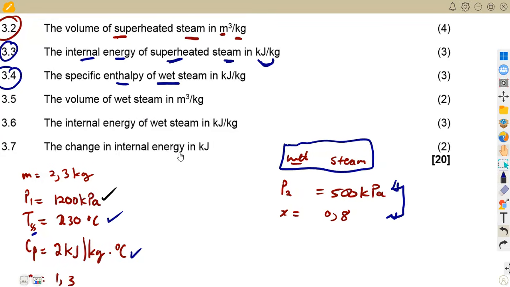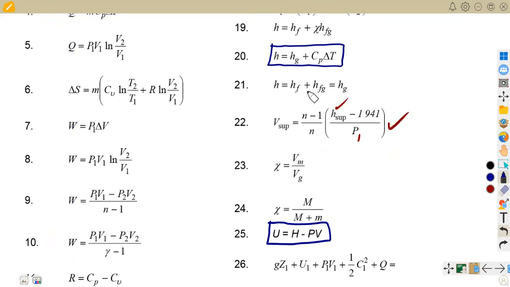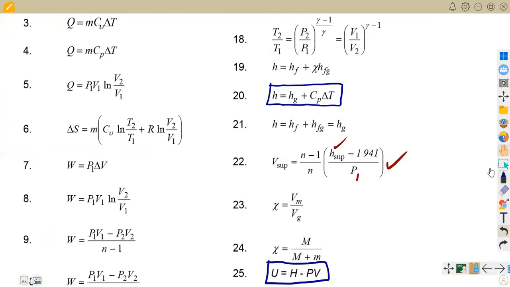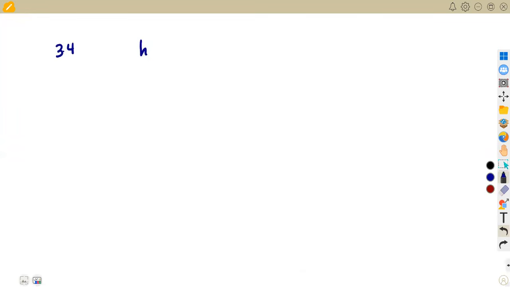So remember H wet in this case, let us just calculate our values here. So that's 3.4. H wet is also from our dryness fraction. This is the formula that we're going to take for H wet: H, which is HF plus X HFG, whereby you're considering the dryness fraction there. So our H wet is going to be given as HF plus X HFG. As you can see, there are enthalpies to be calculated because we do not have them.